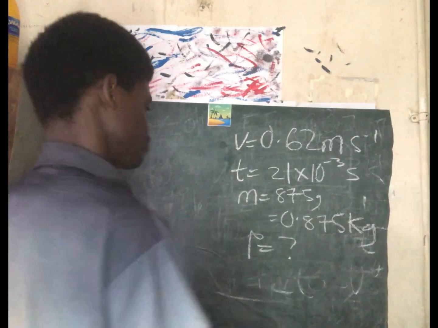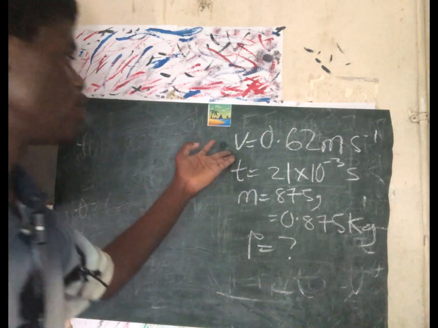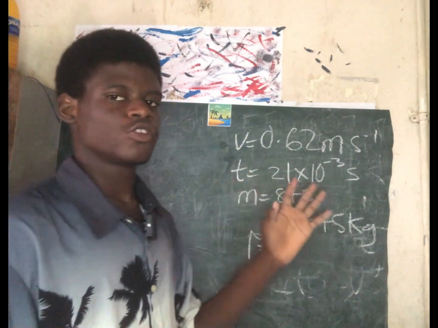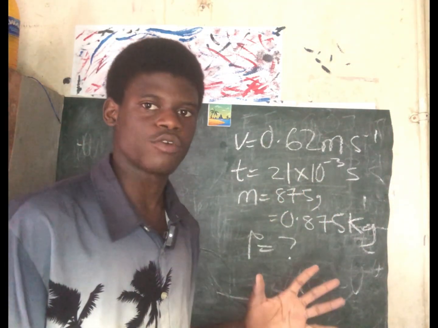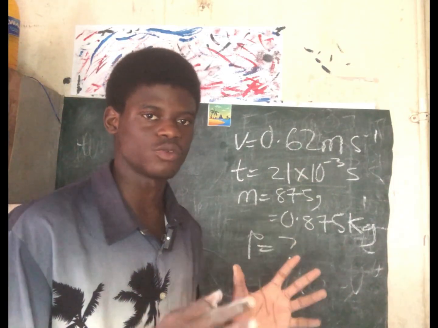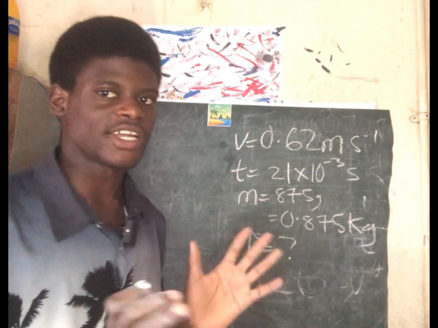Find the power. From what I've discussed, they gave us velocity, they gave us mass, they gave us time. From the formulas you've written down, you should know that power is equal to work over time, and work is change in kinetic energy.